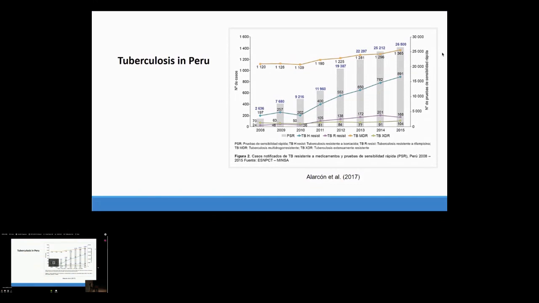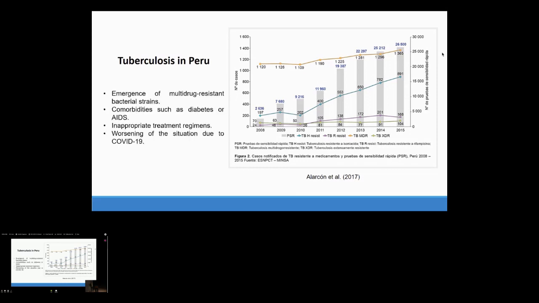According to the World Health Organization, Peru is included in the list of high burden countries for multi-drug resistant tuberculosis. As an example, here in this bar chart, we can see that between 2008 and 2015, the number of cases reported for multi-drug resistant tuberculosis has increased. As we can see, the emergence of these strains is generating a lot of trouble in Peru.